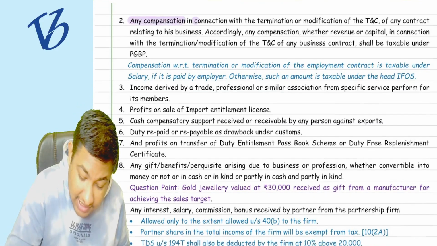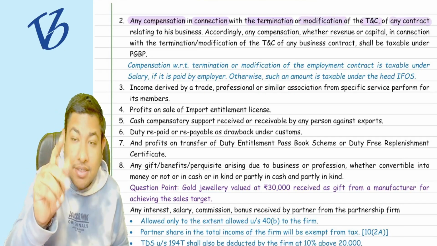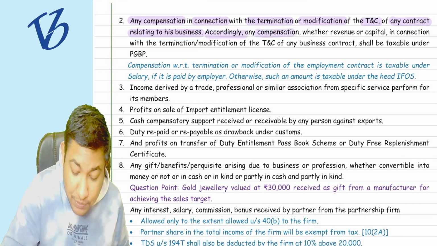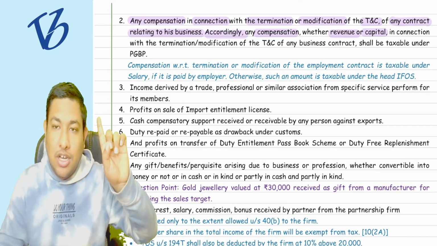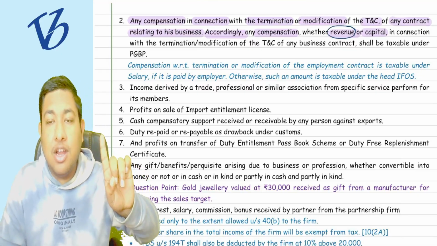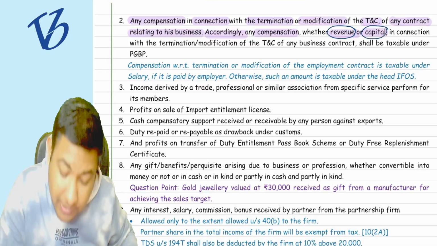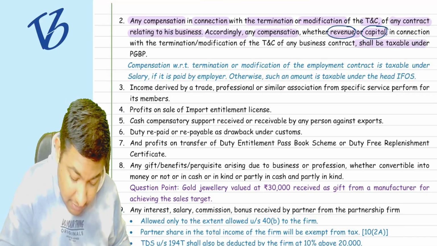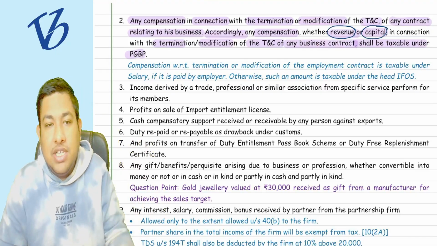Any compensation in connection with the termination or modification of the terms of any contract, that is, an agreement relating to your business, whether revenue in nature or capital in nature, they specifically say. As per the normal rule, only revenue compensation is allowed. But here they have specifically said that whether the compensation is revenue or capital in nature, we do not care. It is going to be taxed under the head of PGBP. Termination or modification of the terms of any business contract shall be taxed under the head of PGBP.